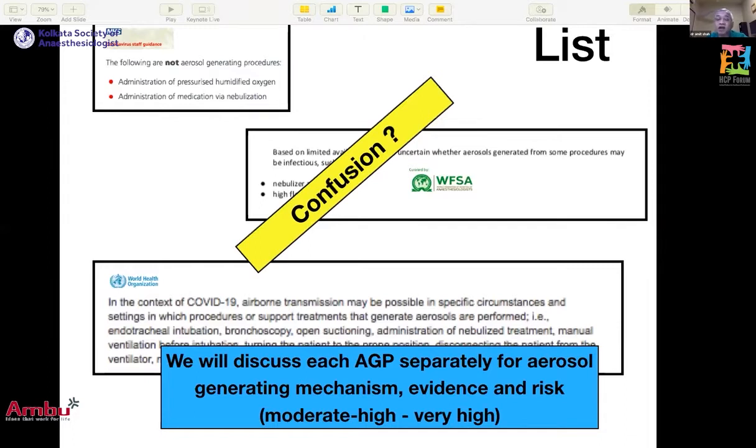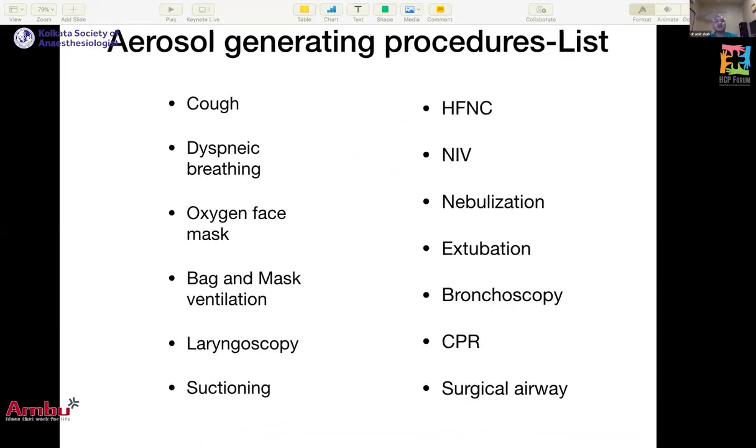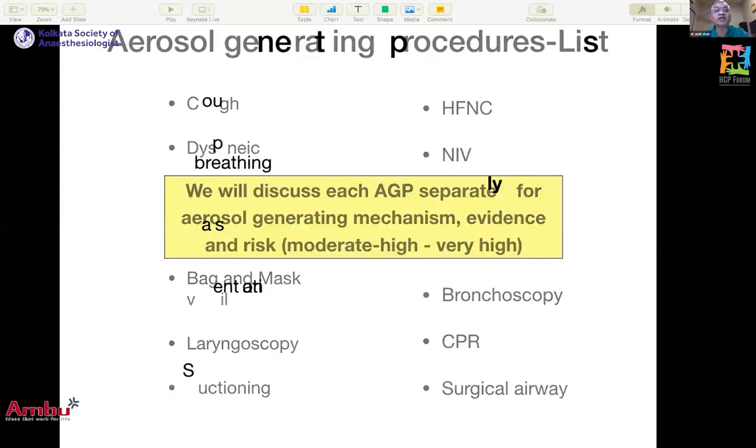No one has given risk as very low or no risk, because it is not possible to consider low risk or no risk when you are actually in close proximity with the patient. So moderate would be considered on the lower side of risk, and high and very high would be a higher type of risk. So this is the list of aerosol generating procedures, and we'll discuss each separately.